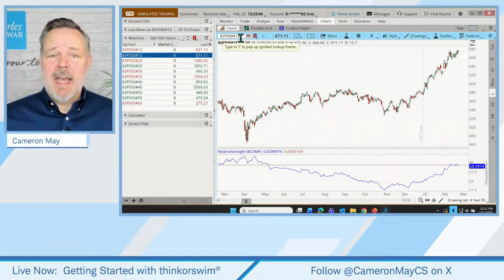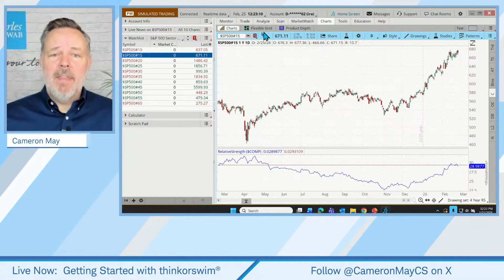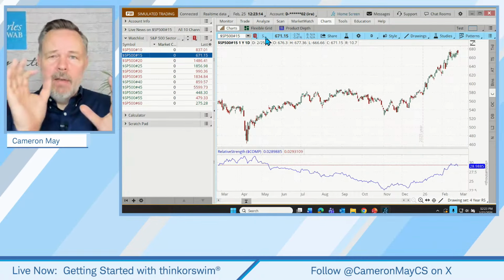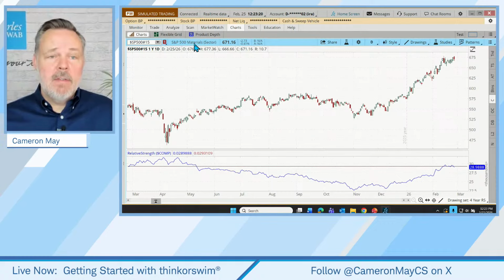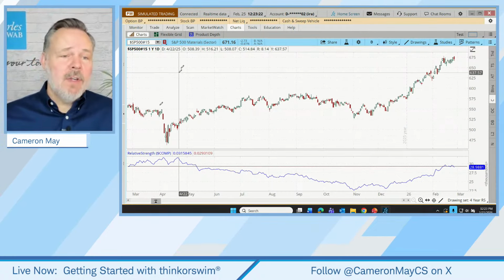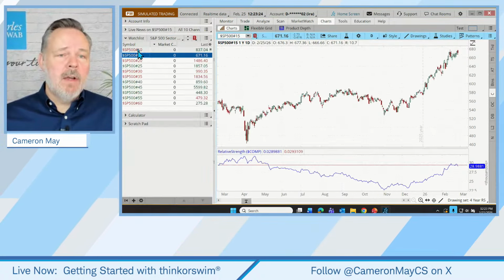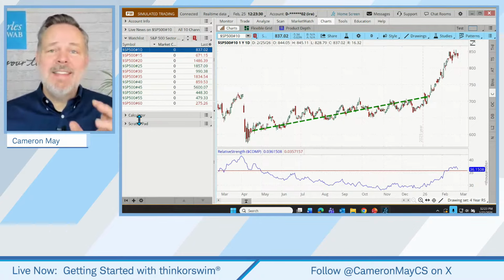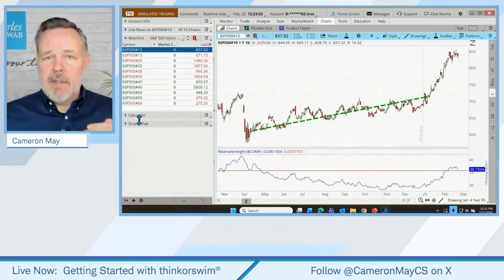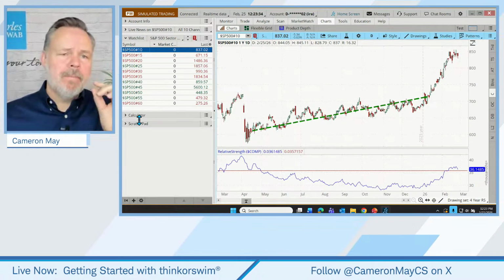What in the world is that? Well, right here is actually the name of that sector, but there's not enough space to fit it all in there. So we can make more space by just hiding this left column. There it is. So this is the materials sector. Okay, that's good to know. What was the first one? Click on that first one, hide that left column. That's the energy sector. So that's one way that we can see what these symbols mean. They are the symbols for the different sectors of the S&P 500.